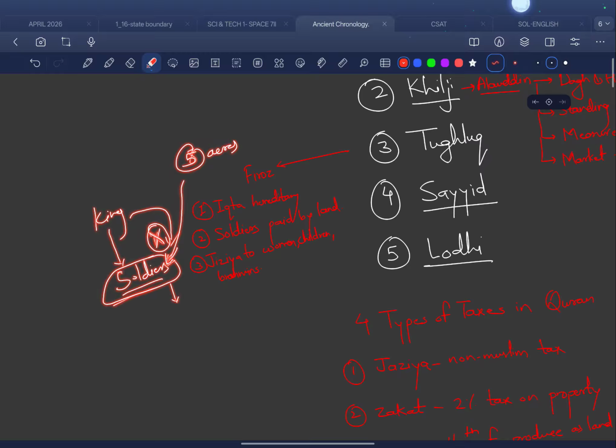He used to hire some middlemen, and these middlemen used to collect taxes by employing peasants under them. These peasants used to work, then they used to pay taxes. These taxes were then given to the soldier. This soldier also gives some amount of taxes to the king, and then he keeps some amount to himself as his salary. So this is basically the broad understanding of the Iqta system.